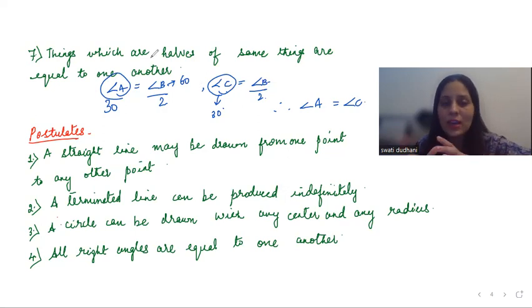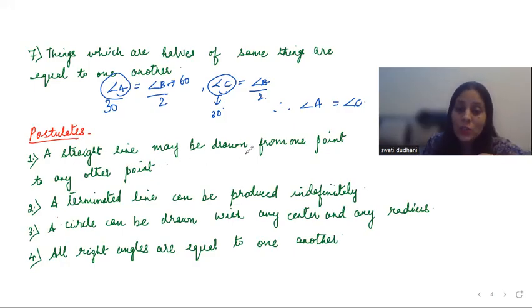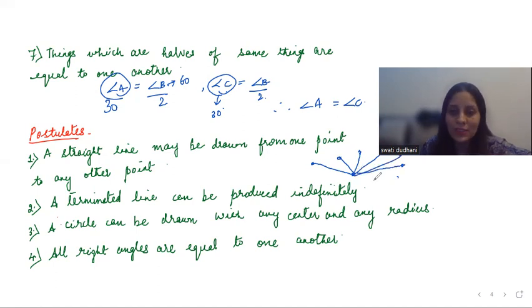Next. So these were axioms, very easy. These are all assumptions. You cannot prove them. They are true. Now postulates, let us see postulates which are universal truths. A straight line may be drawn from one point to any other point. So let me take this point and let me take so many points over here. So a straight line can be drawn from this point to this point. Many straight lines can be drawn from one point to any other point.